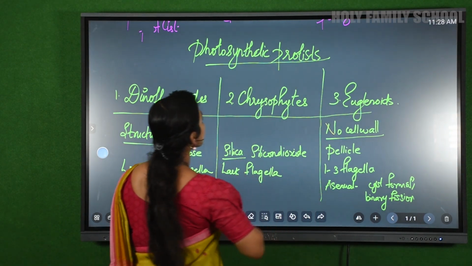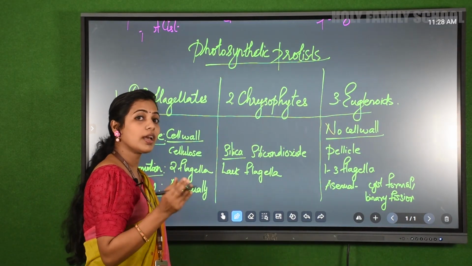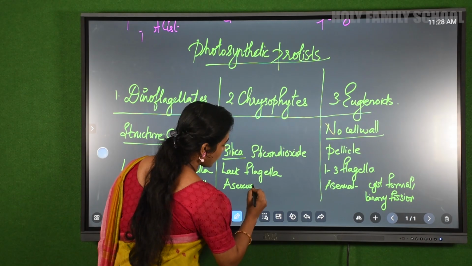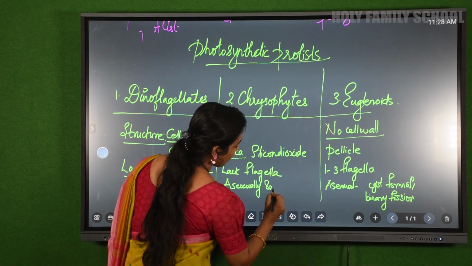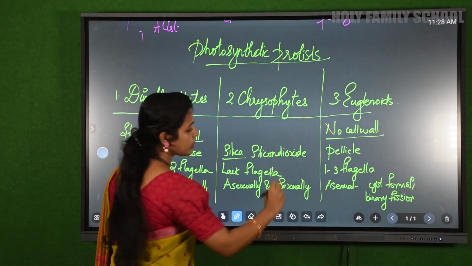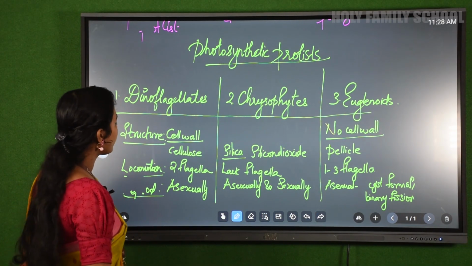Then how about chrysophytes? Chrysophytes reproduce both sexually and asexually. This is the next characteristic. Okay. Now let's see one more characteristic.